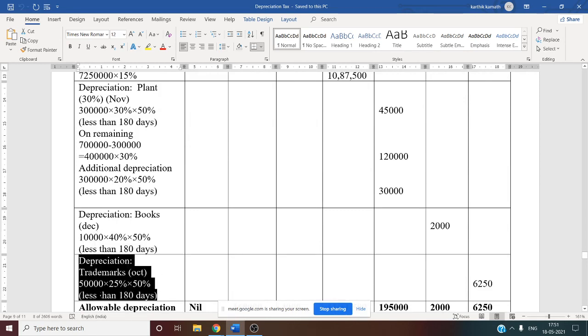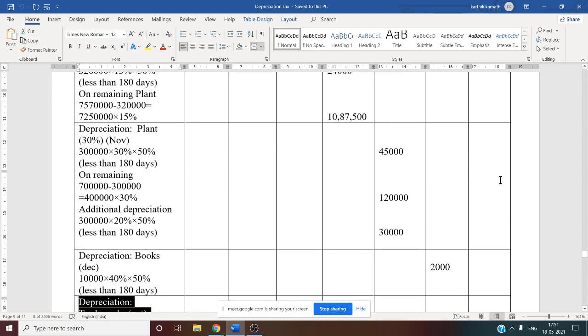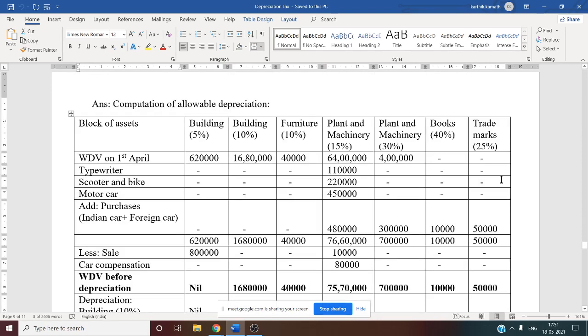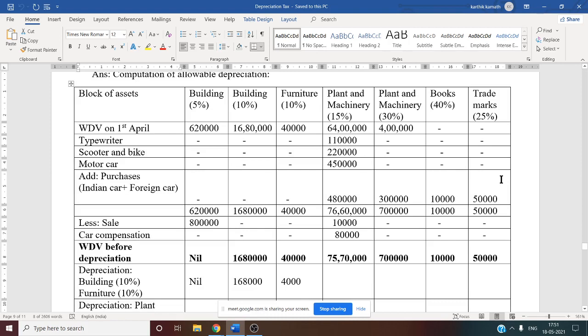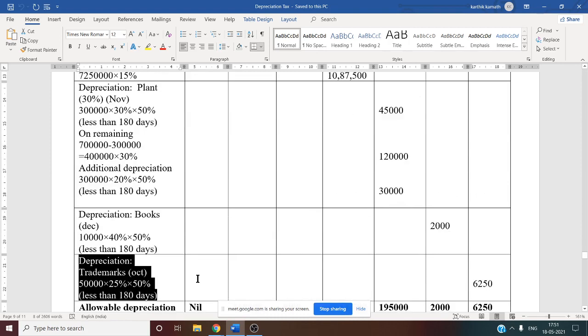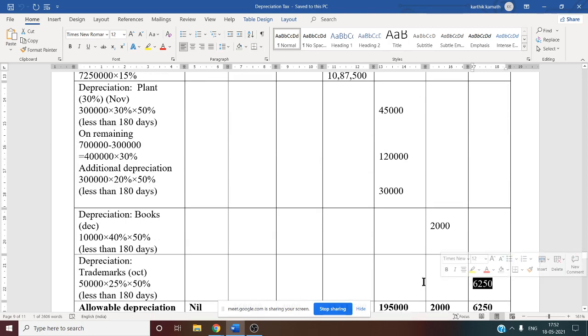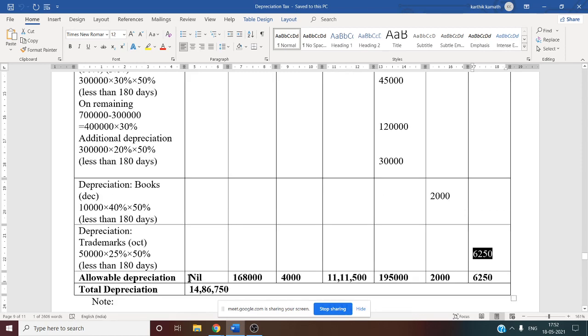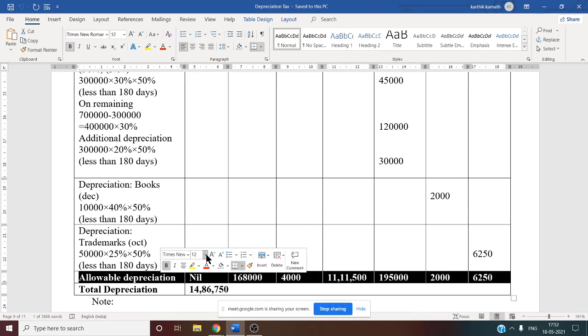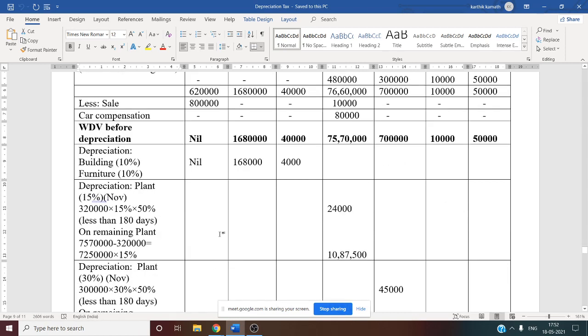Trademark October, 50,000 is the value of trademark purchase. There is no written down value at the beginning of the year, and no sale. So 50,000 into 25% is the rate, into 50%, since it is less than 180 days. So the amount is 6,250. After doing all this, you need to calculate all the allowable depreciation.